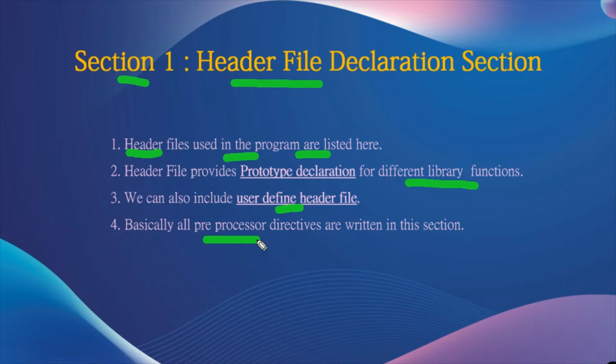Basically all preprocessor directives are written in this section. Preprocessor directives start with the hash symbol. This is written as hash include, and this can be the first statement in the C++ program.